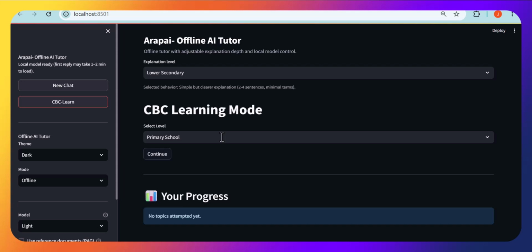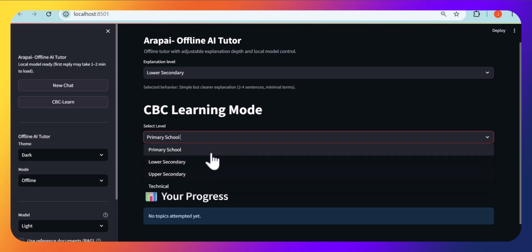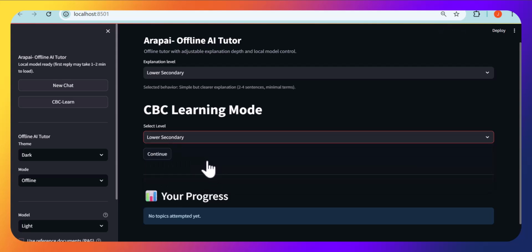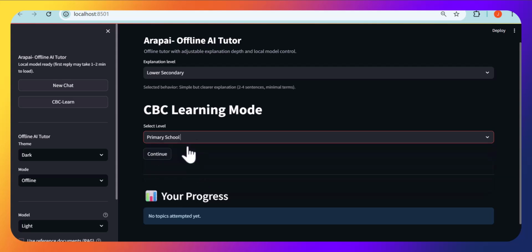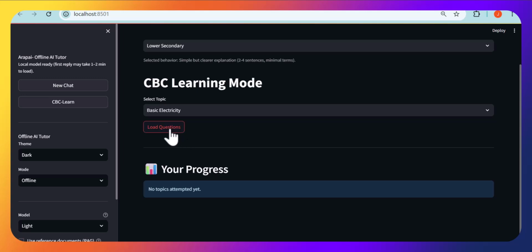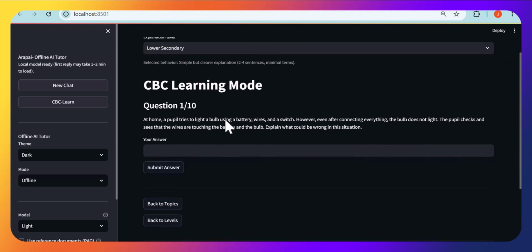So still under CBC, you can select the mode of education you want to choose. If you select lower secondary, you can even go and select something else, let's say, primary school. And we test out how this scenario-based module will work. So you'll have a question that in the CBC learning mode, questions will be asked to determine the level of understanding of a student before any other more action is taken.